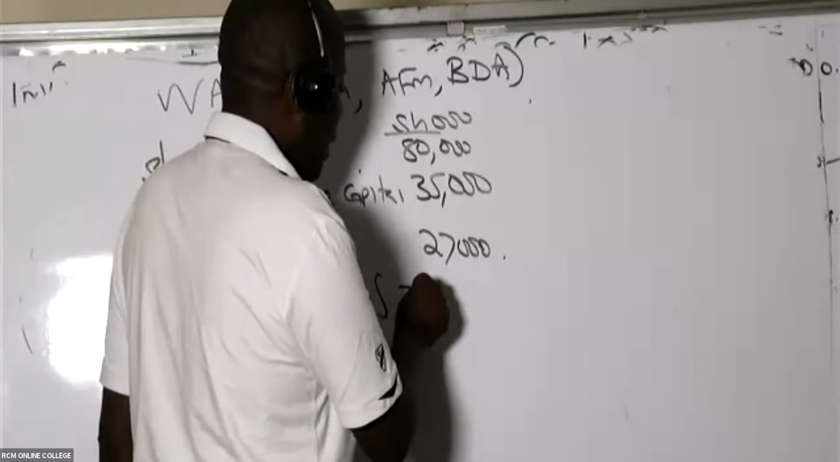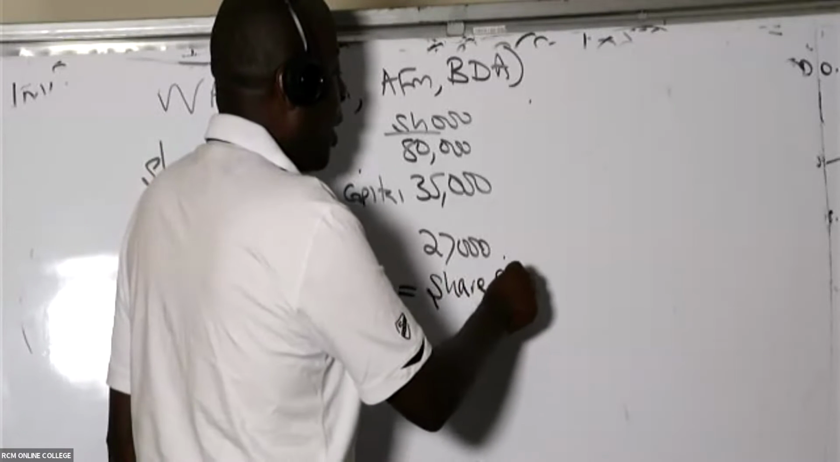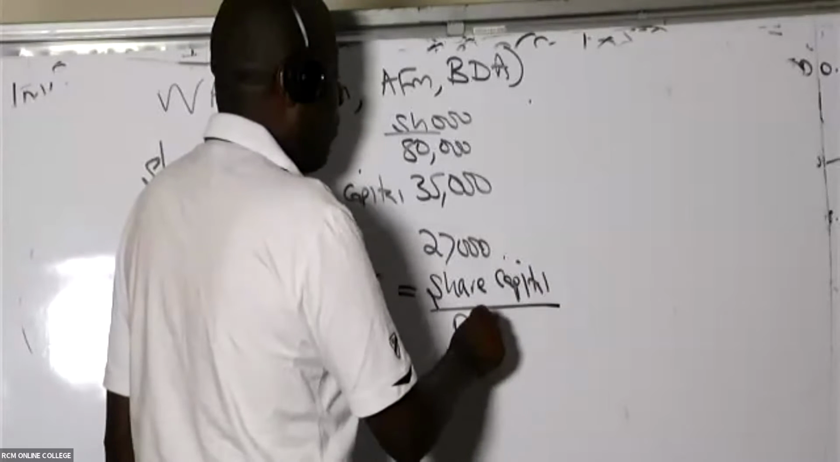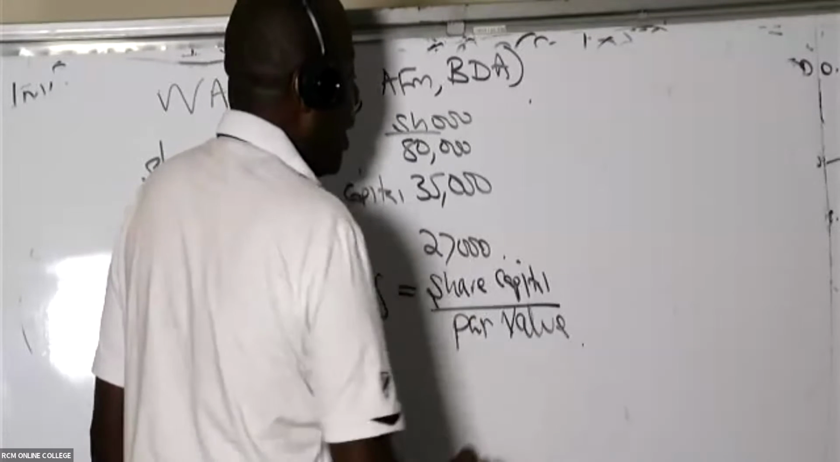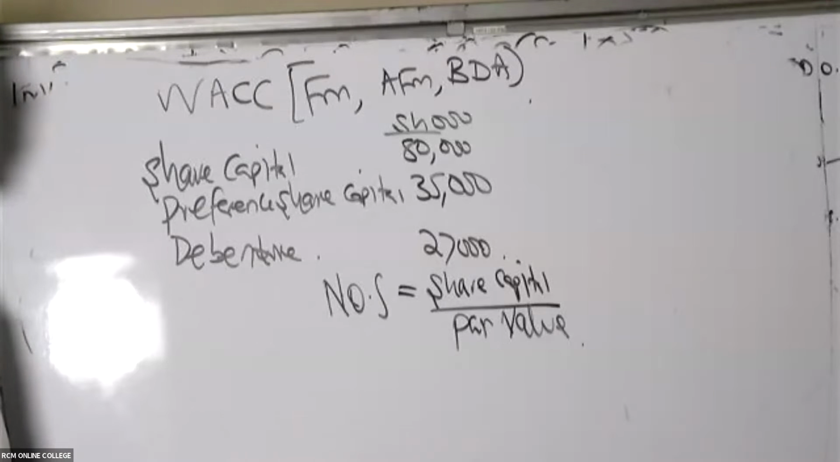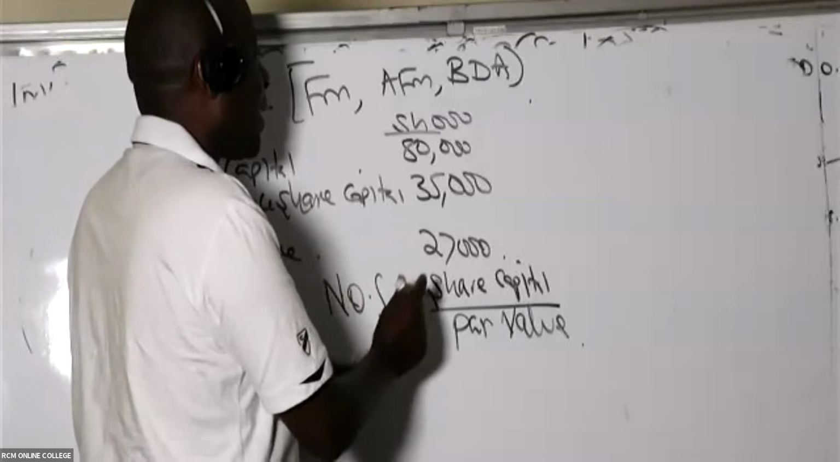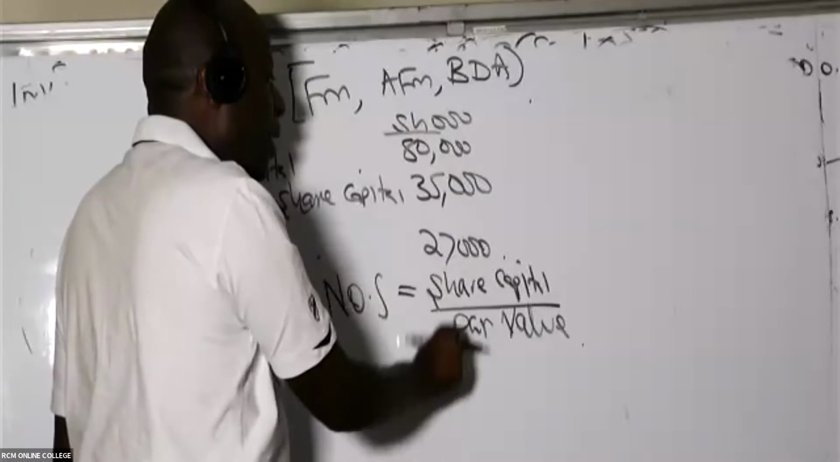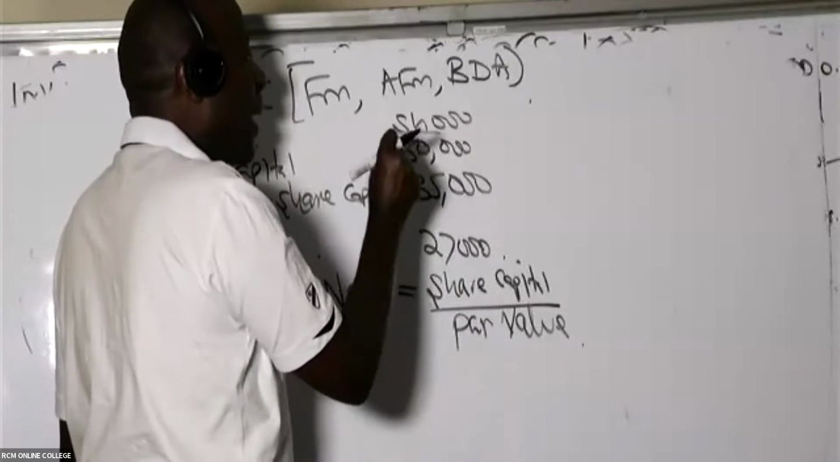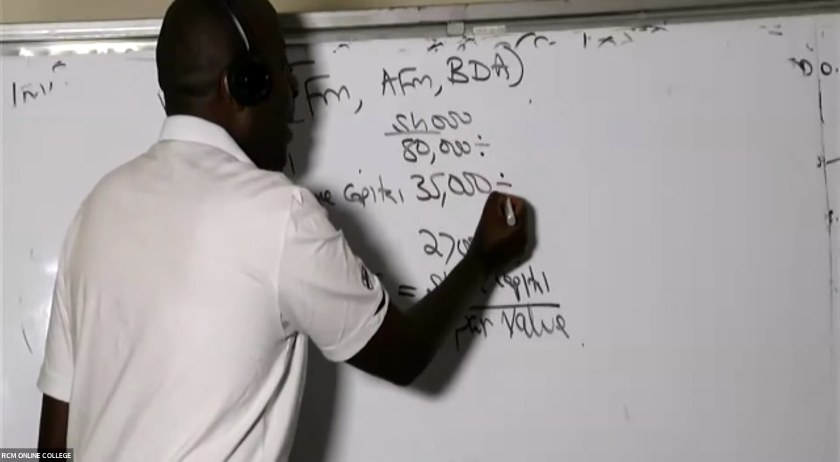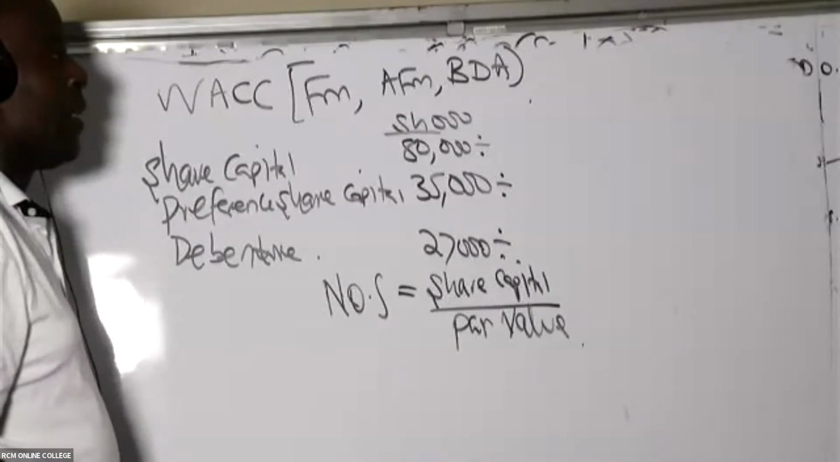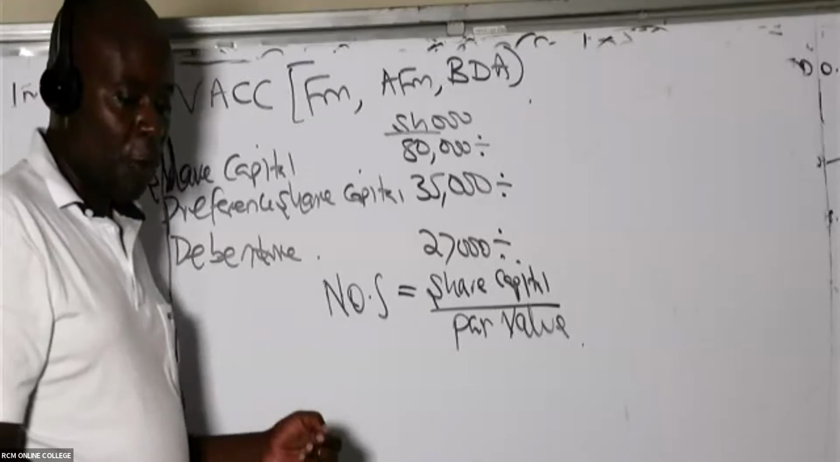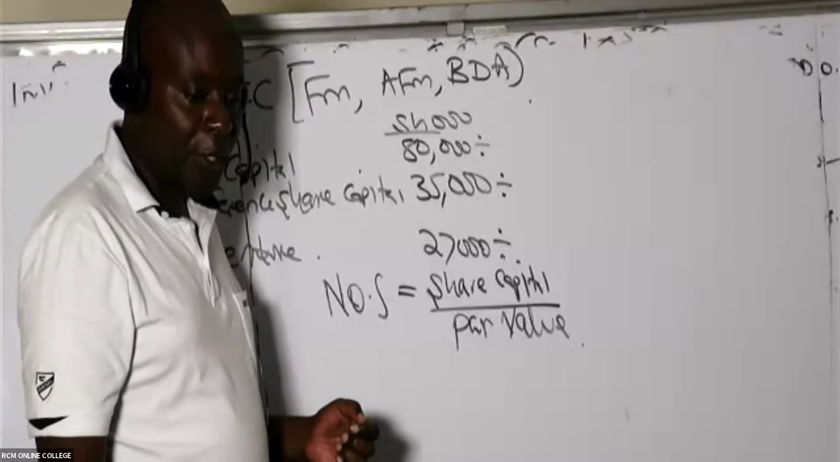How do we get this NOS? It's very easy. You simply take the share capital and divide it by the par value. It doesn't have to be just ordinary shares. Every financial instrument that you are seeing their book value, for you to be able to convert these to market values, you need to divide these by the par value. That is the first thing that you do: look for the par values. Fortunately, this examiner was very nice. He came and gave us the par values.